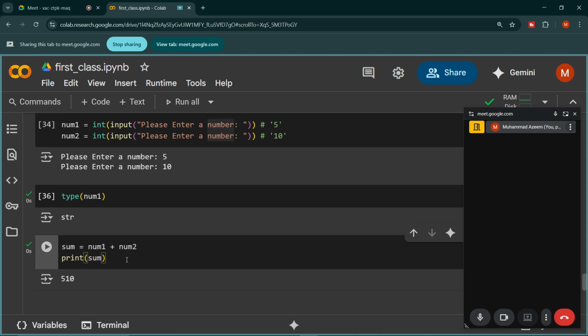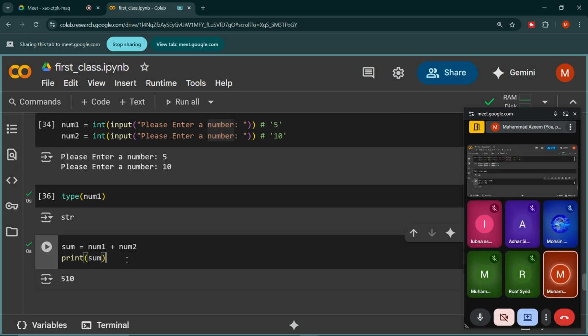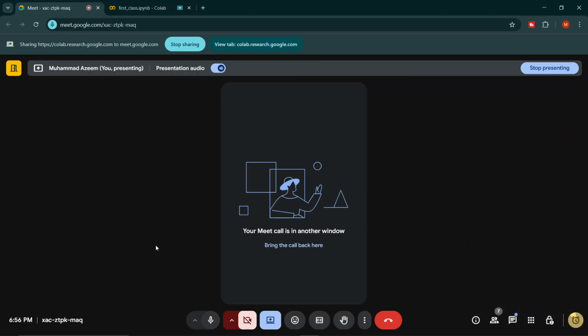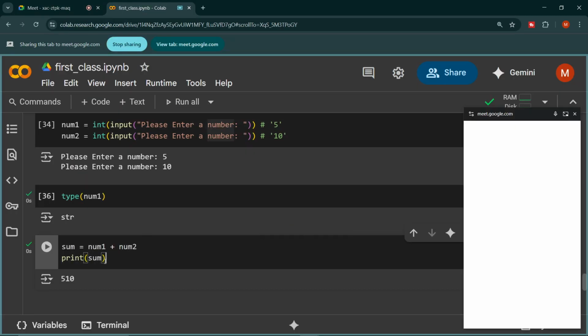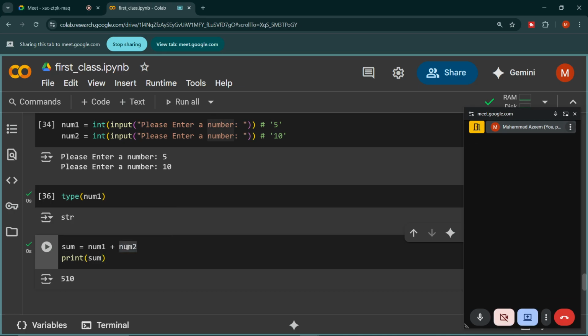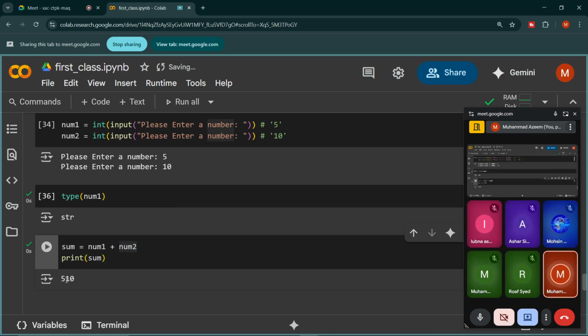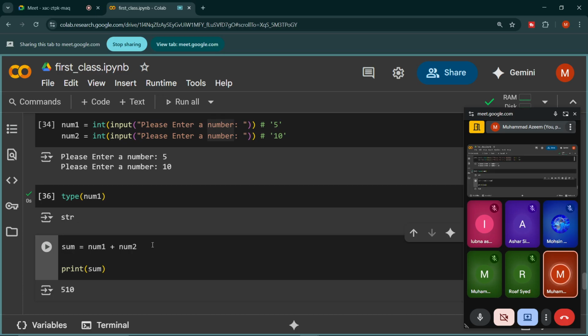Okay, let me do this quickly because I have left only, I think, 4 to 5 minutes in the class. So look, when I added strings, what I got was 510, and this is what it is called. It is called concatenation. And what is happening here? Understand the concept. Num1 actually contains 5 like this. Fine. And then we have plus sign, and then num2 contains 10, like this.